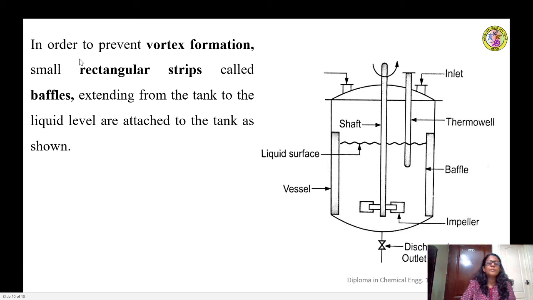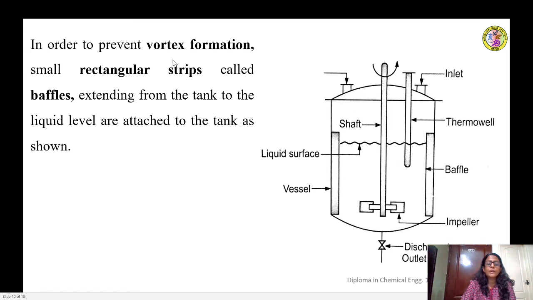So as I said in the previous discussion, vortex formation means the circular motion set up within the agitated vessel due to strong centrifugal force acting on the agitated liquid. That creates a circular motion, and due to that kind of motion, the surface of the liquid takes a U shape, and later on it gets converted to a V shape. That kind of circulation created in an agitated vessel is called swirling and vortex formation.